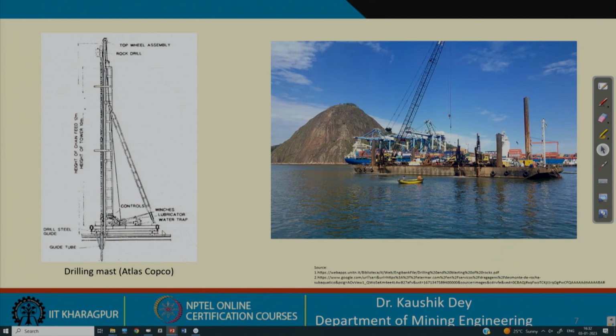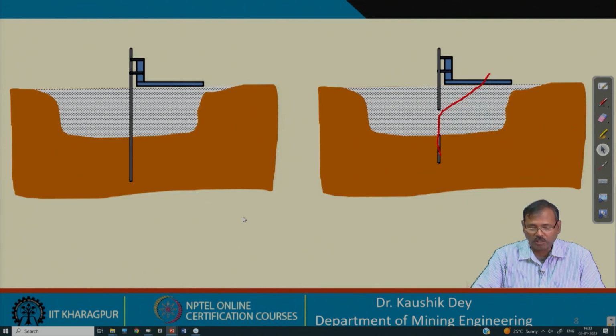Initially the drill rod moves through the water, and then it strikes the surface of the bottom, that is the bed of the water body, maybe a sea or lake. Then the drilling is started on the bed, and the drilling progresses up to the desired depth, and then the blasting is carried out. Now, many problems occur here.